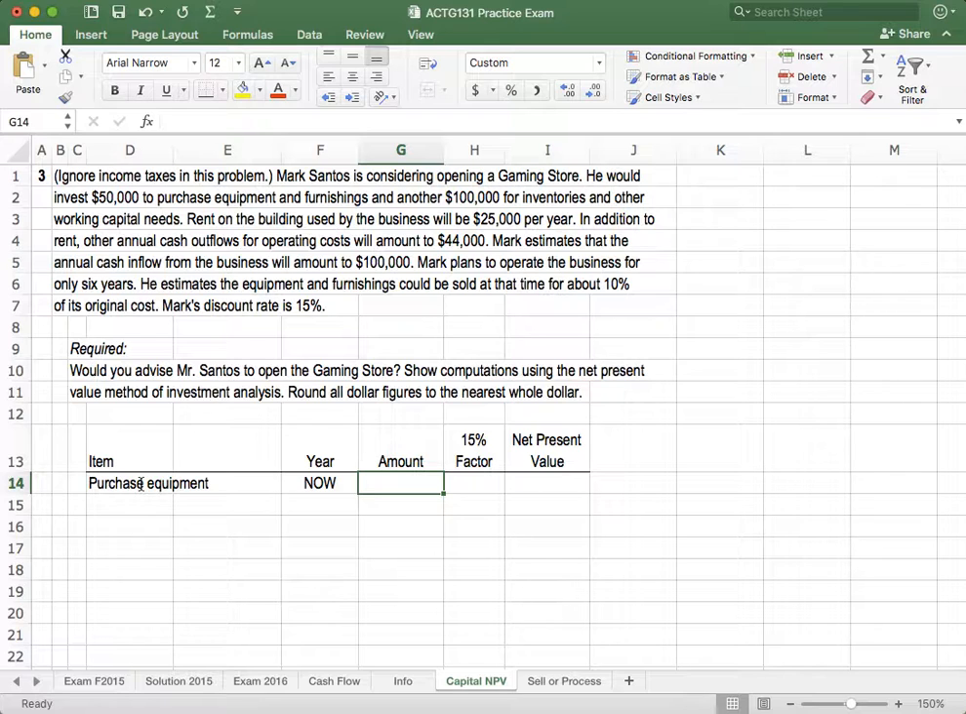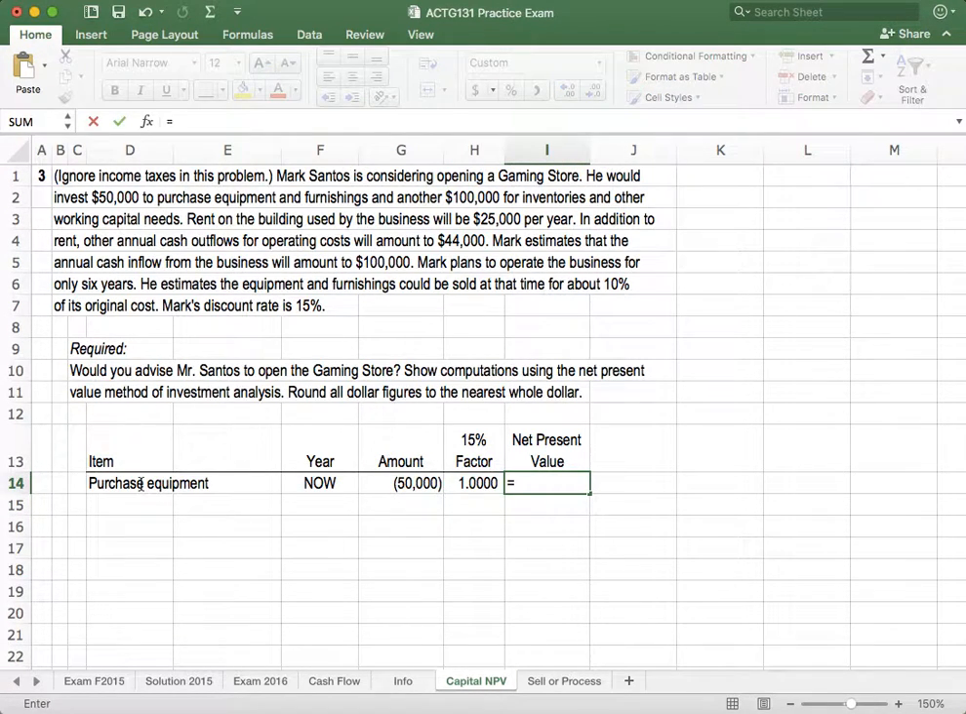$50,000, because we need to purchase it, it needs to go in as a cash outflow. Cash outflow, because we need to purchase something. The factor for now is always 1.0. And then the net present value is simply the amount multiplied by the factor.